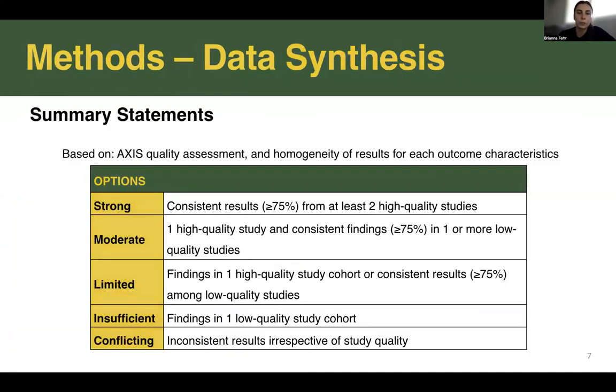Summary statements were formulated based on AXIS quality assessment and the homogeneity of results for each outcome characteristic. The table shows the options for quality assessment and the corresponding description. As an example, for an outcome of interest to be considered moderate evidence, there must be at least one high-quality study and consistent findings in one or more low-quality studies that report on the said outcome.